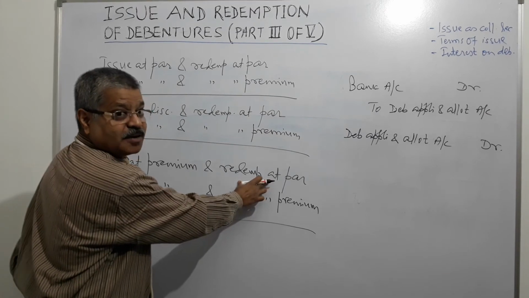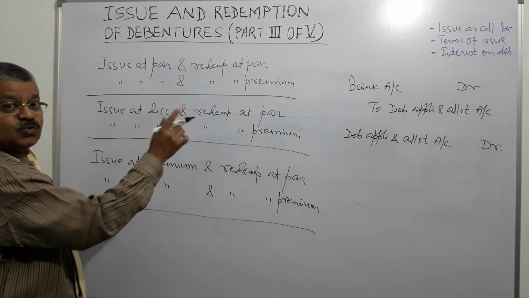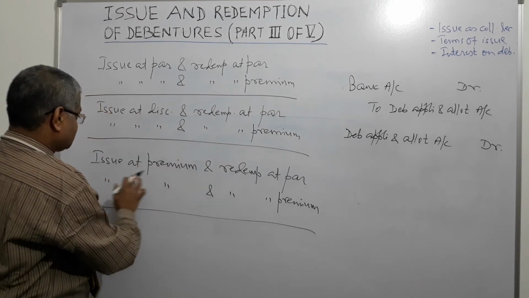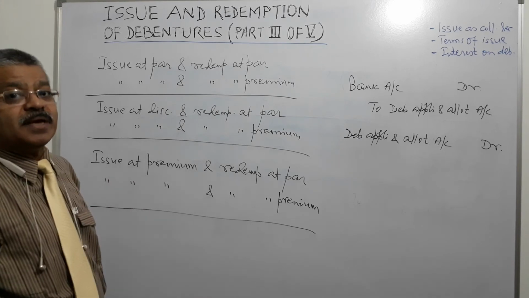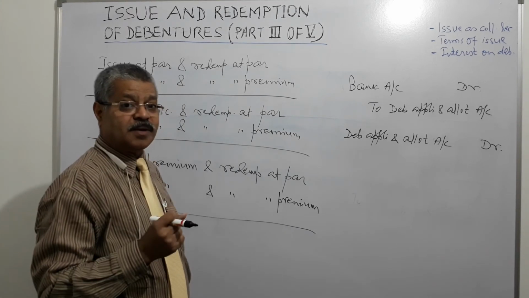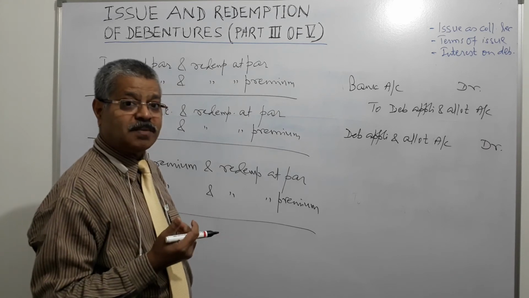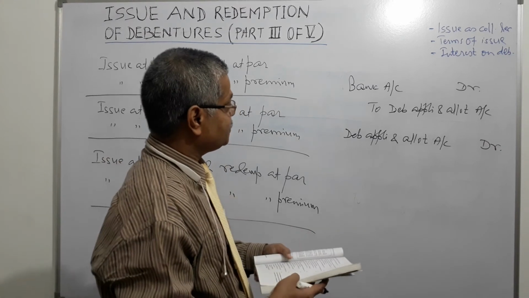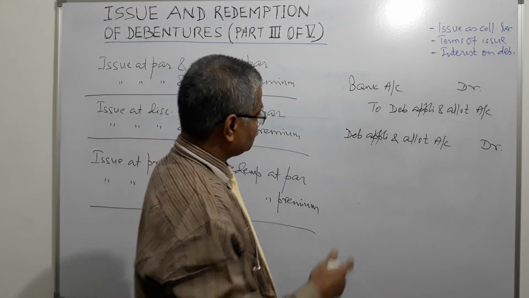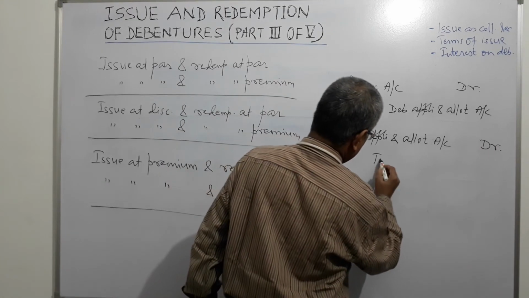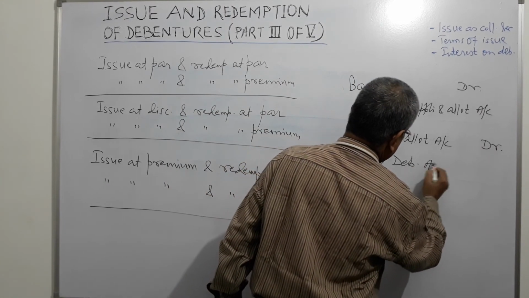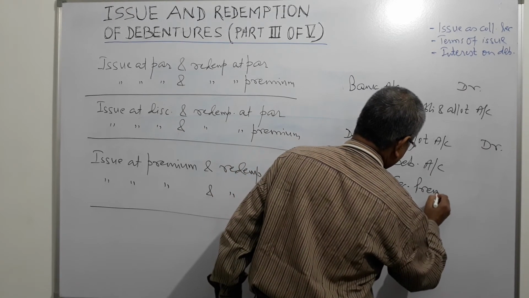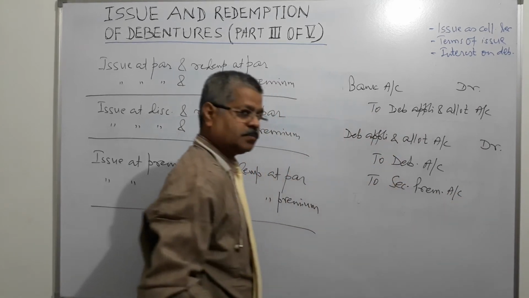Since it is redemption at par, loss on issue of debenture account doesn't come into picture, right? It is at par. Since it has been issued at premium, where will the amount of premium go? The company has received a premium in the beginning itself, so that will go to the securities premium account. So two accounts will be credited, debentures account and securities premium account, right?